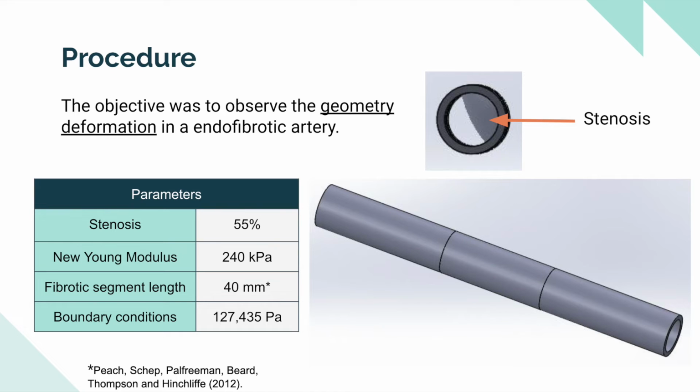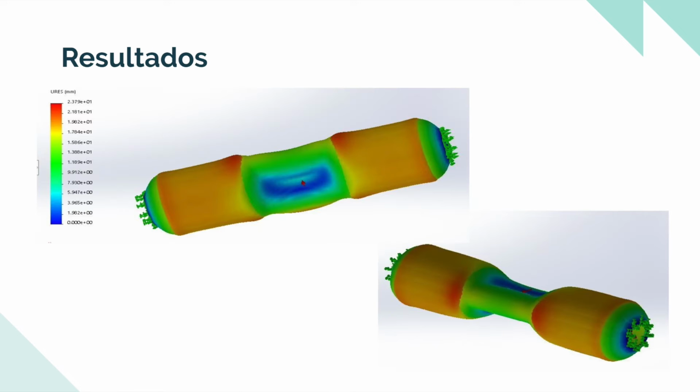We use the average pressure obtained in the previous simulation of 127,435 pascals as a boundary condition. The displacements obtained from the FEA study showed that the diameter of segments without stenosis increased from 15 millimeters to almost 24 millimeters.